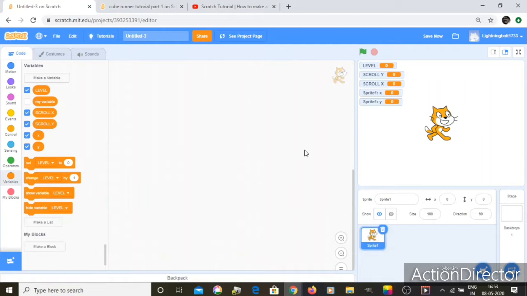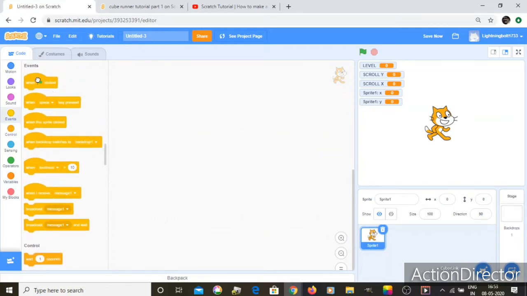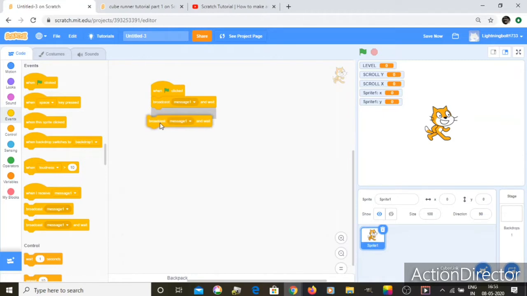Okay, now what we're going to do is we're going to go to events, when flag clicked, broadcast and wait. So we need two of those first.